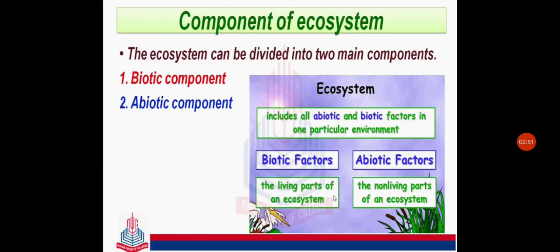The next is components of ecosystem. The ecosystem can be divided into two main components, biotic component and abiotic component. Biotic component includes the living parts of an ecosystem, while abiotic factors include the non-living parts of an ecosystem.